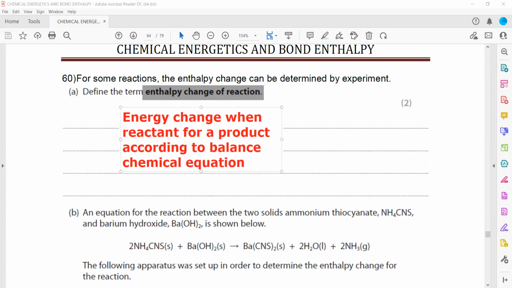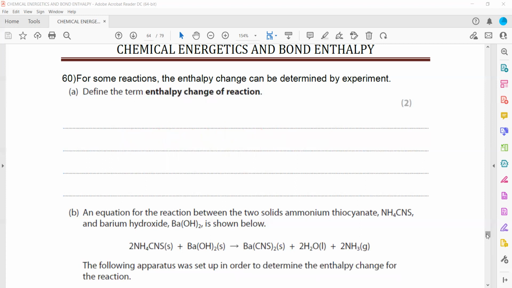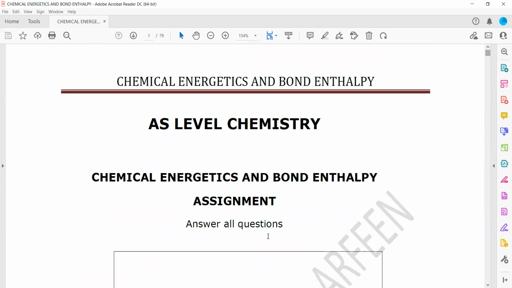When the chemical equation is balanced and reactants are forming a product, we call that the enthalpy change of the reaction. So these are the questions from the assignment on chemical energetics and bond enthalpy.